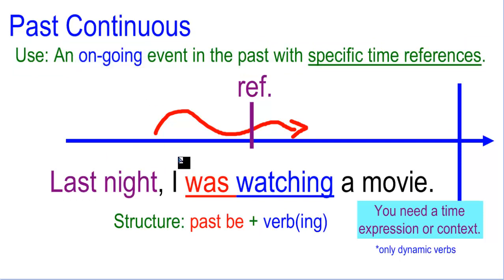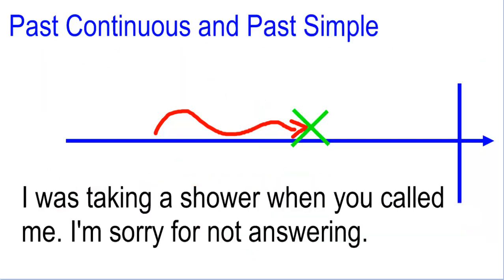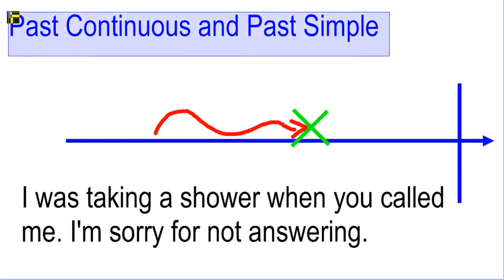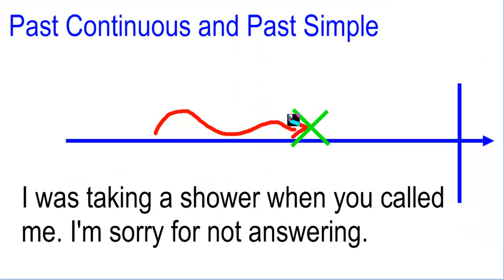Okay, last night I was watching a movie. Okay, the action is in progress and you always should use a reference. In this case, the reference is last night. Remember, you need a time expression or context. And also, because this is a continuous action, you need to use dynamic verbs only. The structure, we use the verb to be in the past and the verb with ing. Simple.